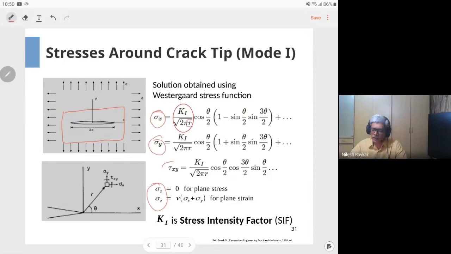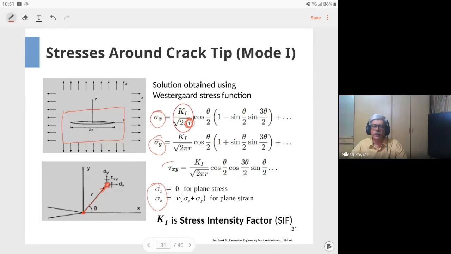Here R is the dimension, which is the distance between the point of interest, which is shown on the left bottom figure. So this is R, and the origin of this coordinate system is the crack tip. As you move closer and closer to the crack tip, you will find that the stresses tend to infinity. So really, this doesn't help you to determine whether the material is going to fail or it is not going to fail. So here the important concept of fracture mechanics comes in.